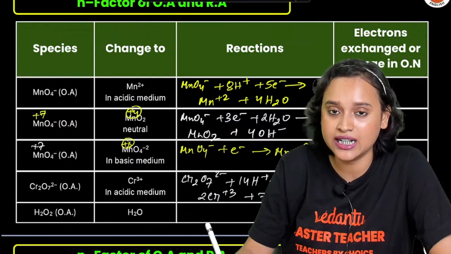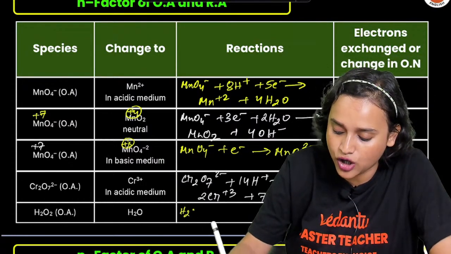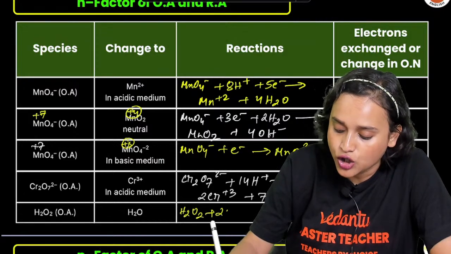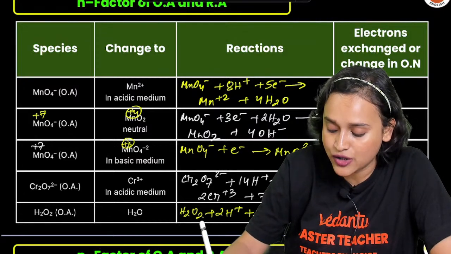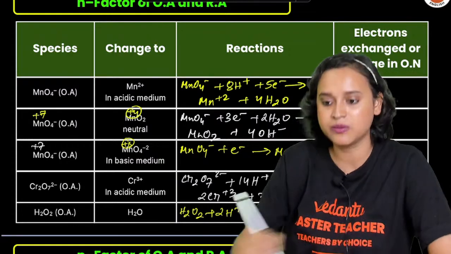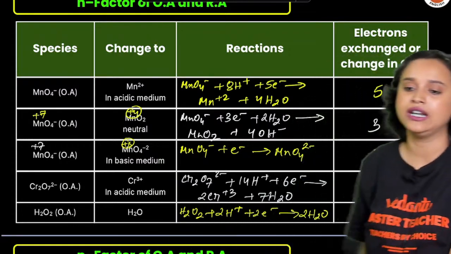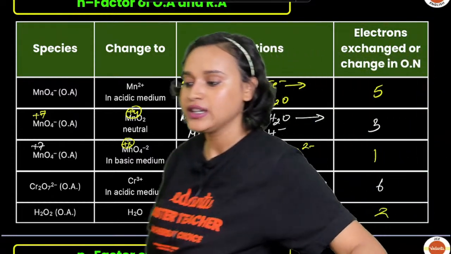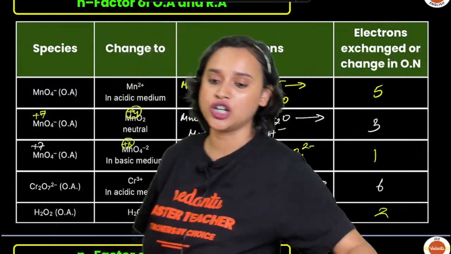Last one. We have done the example already. H2O2 forms 2H+ and 2e-, which combine to give 2H2O. That means here how many electrons? 2 electrons. Is this clear, everybody? Once again, this becomes a cheat sheet for you.